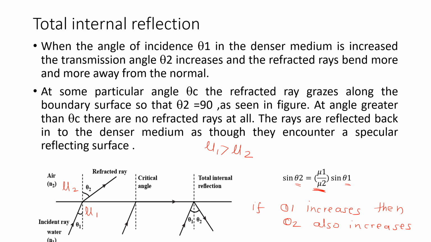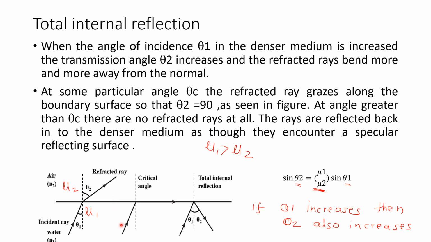So, when the angle of incidence theta 1 in the denser medium is increased, then the angle of refraction theta 2 also increases. Theta 2 increases means what? The light is bending away and away from the normal. So, as we go on increasing this angle of incidence theta 1, what will happen? The refracted ray will bend away and away from the normal.